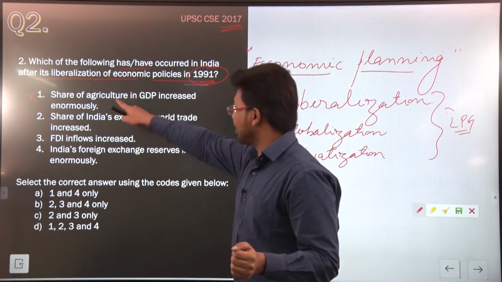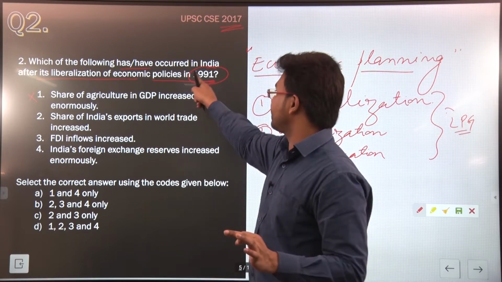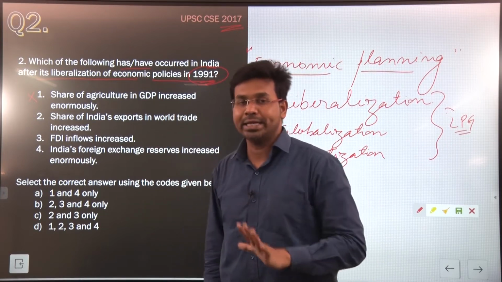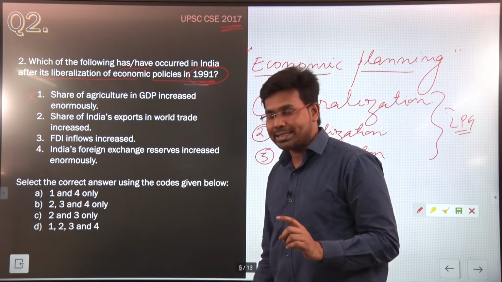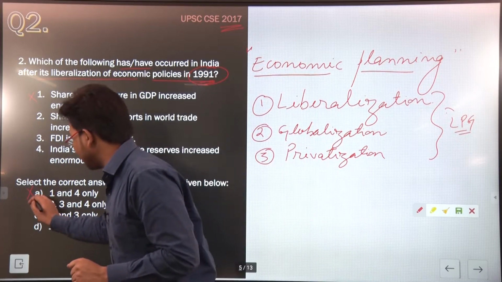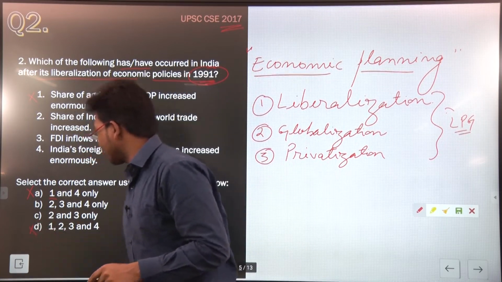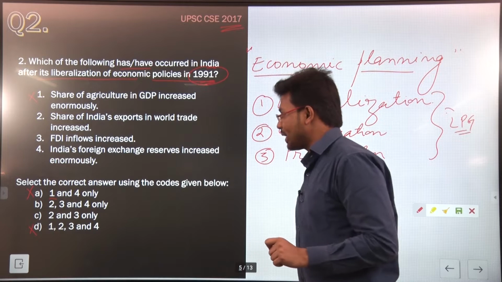So the share of agriculture in the GDP did not increase enormously after the new economic policy of 1991. So statement 1 is incorrect. If this statement is incorrect, we can eliminate option A, which has 1 as a statement. We can eliminate option D; D again has 1 as a statement.